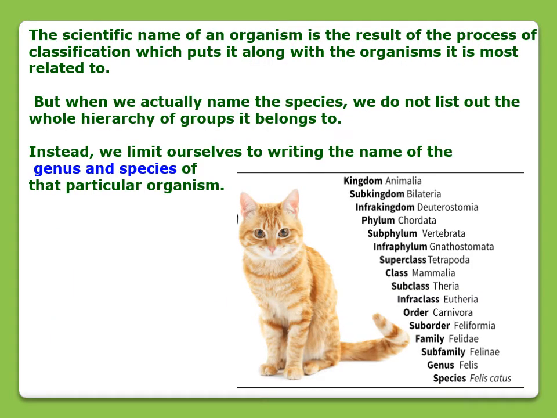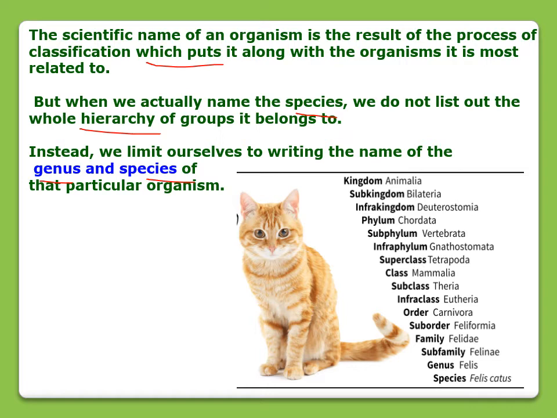The scientific name of an organism is the result of the process of classification that puts it along with the organisms it is most related to. But when we actually name the species, we do not list out the whole hierarchy of the group it belongs to. It is not possible. Instead of the whole hierarchy, we just limit ourselves to writing the name of the genus and species of the particular organism, right? So whenever we write a scientific name, we will not write the whole hierarchy.